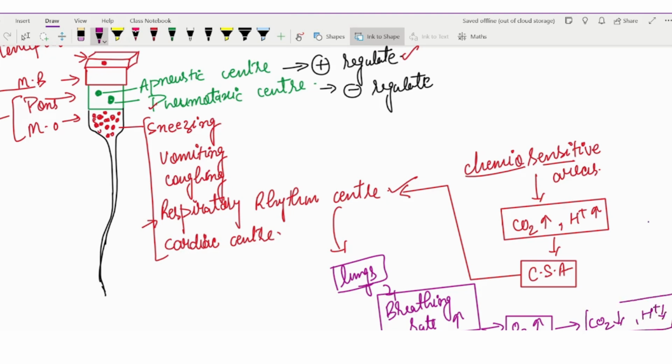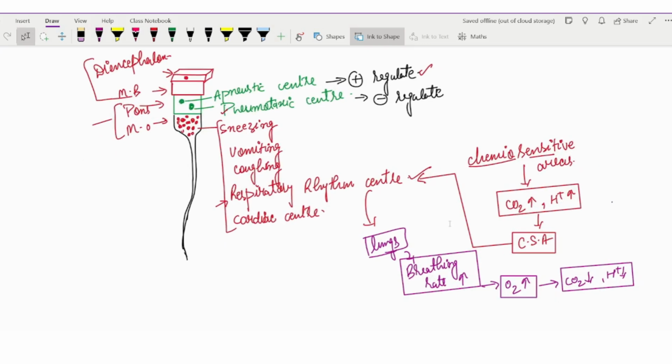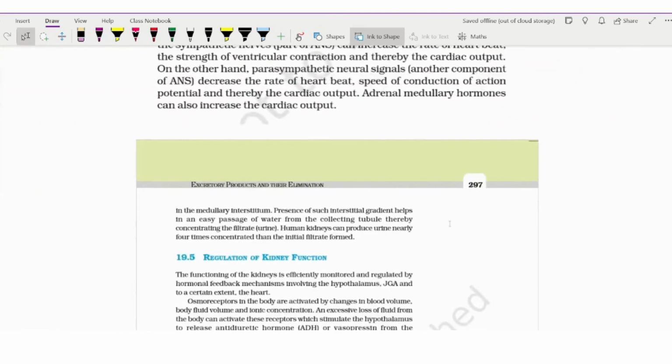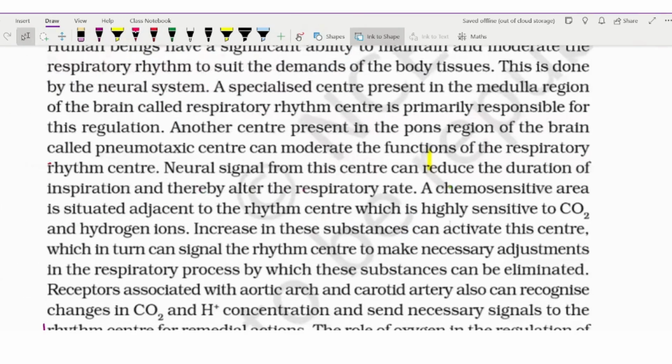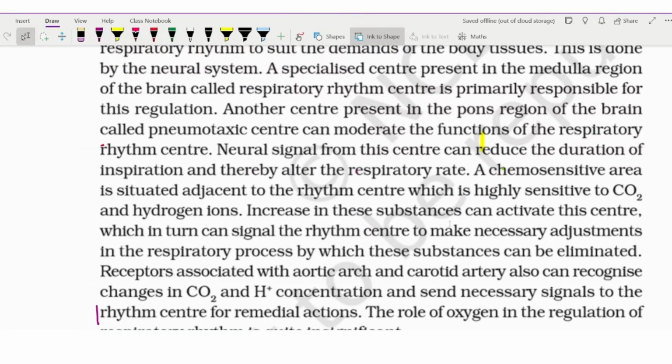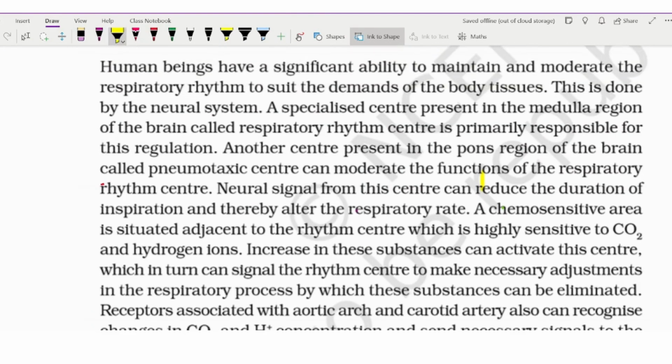Okay, and because of that we will start breathing fast and our breathing rate increases. Breathing rate increase means our oxygen concentration increases in the blood. As the oxygen is increasing, automatically CO2 will become low and H positive will become low. So that is how our breathing mechanism is controlled by these two processes. One process is the respiratory rhythm center, the second is the chemosensitive area in the bloodstream as well as in the brain.